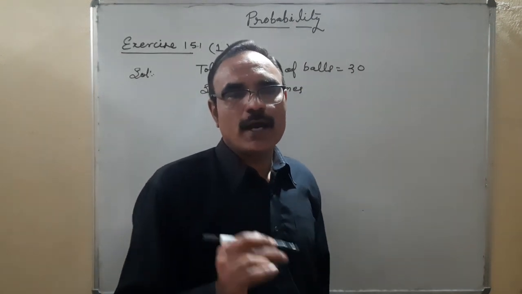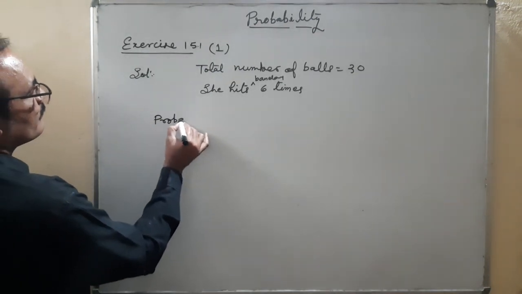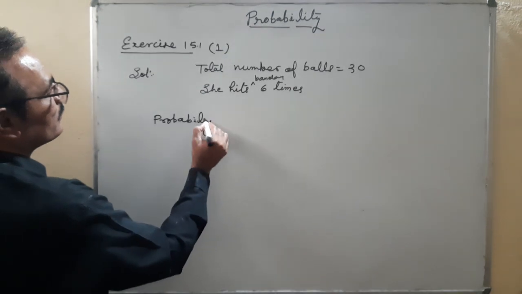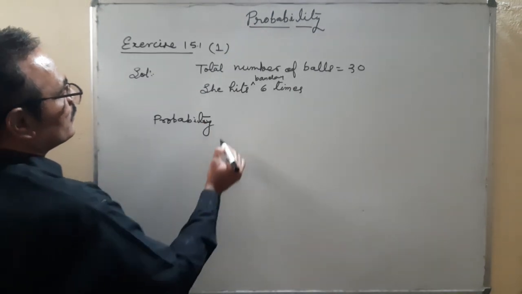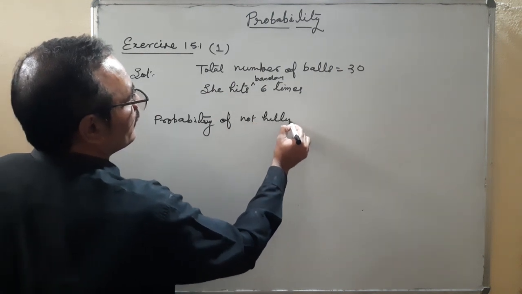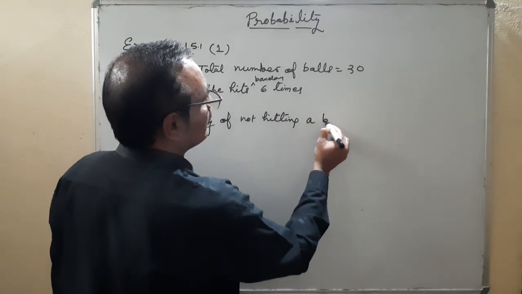So the required probability is the probability of not hitting a boundary.